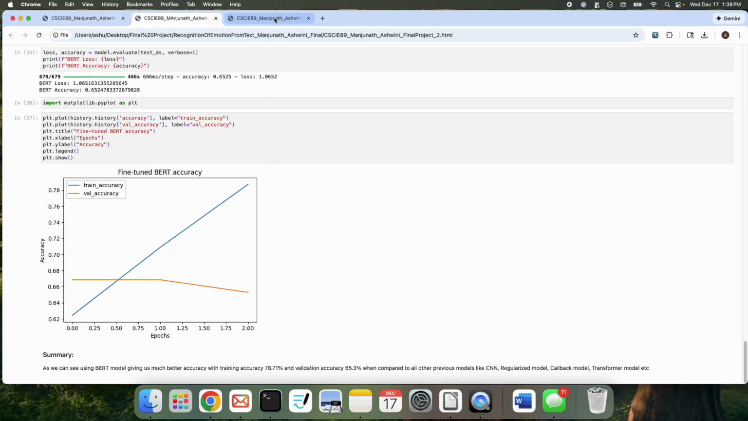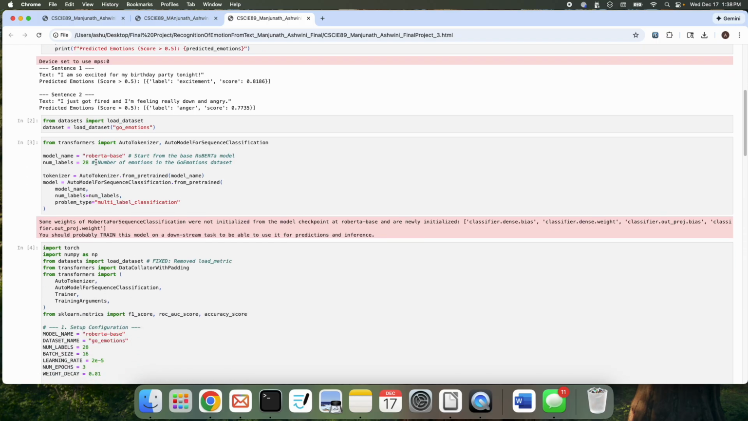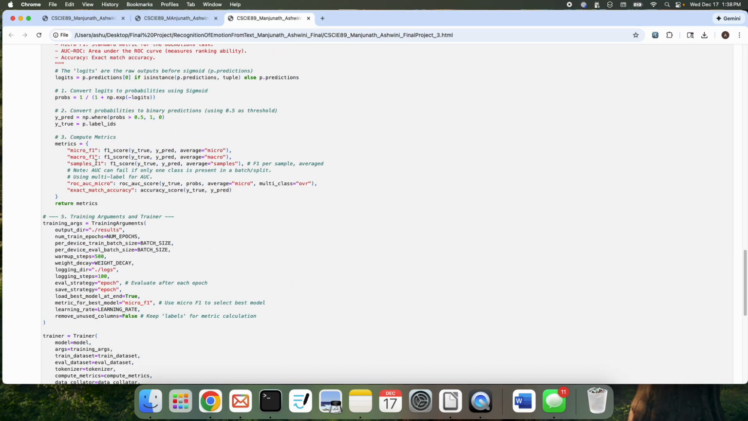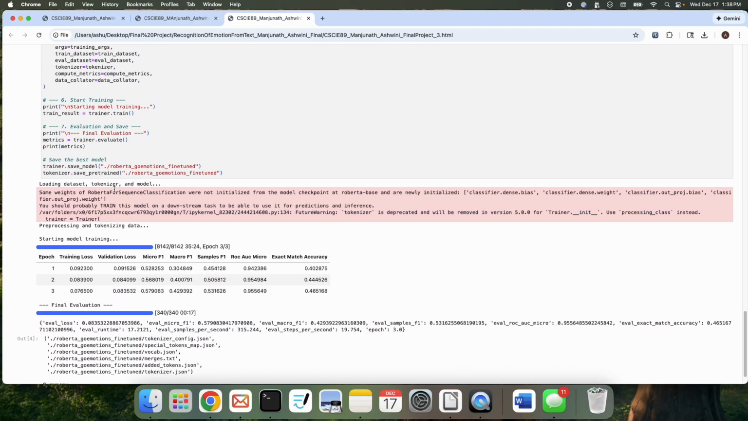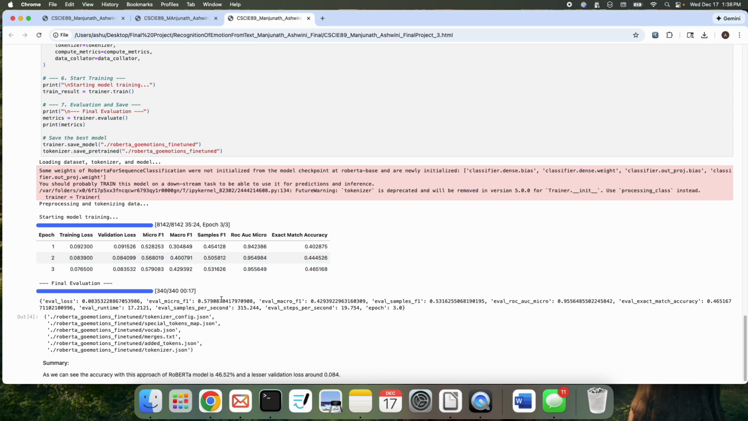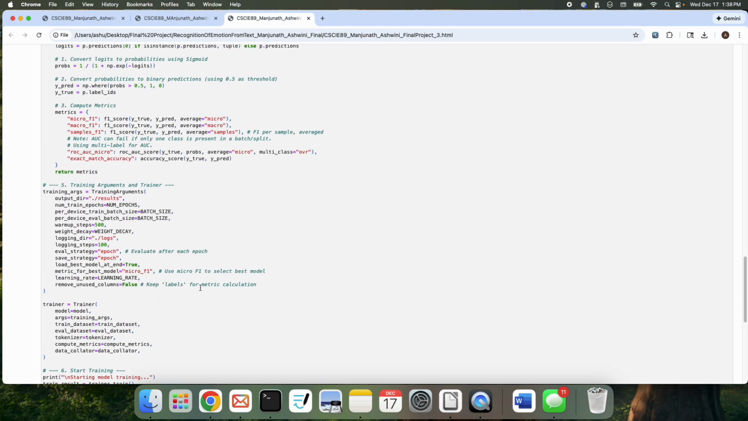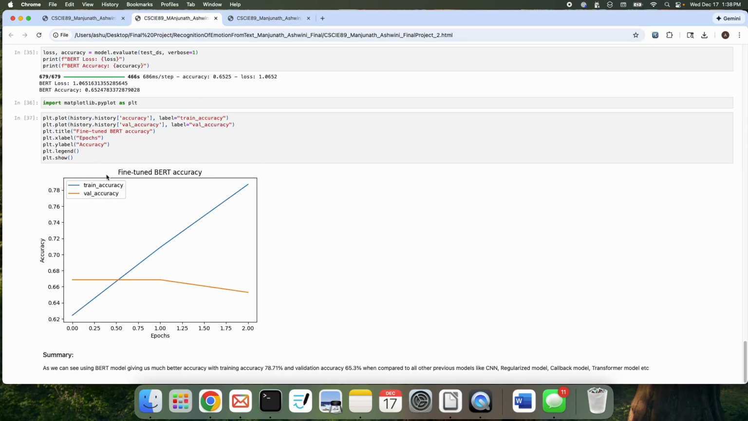So then I tried RoBERTa with all the required parameters, with the training arguments, batch size, number of epochs. Again, I tried with 3. So here we can see the accuracy close to 46%. So far I could see that the BERT model gave me a good accuracy.